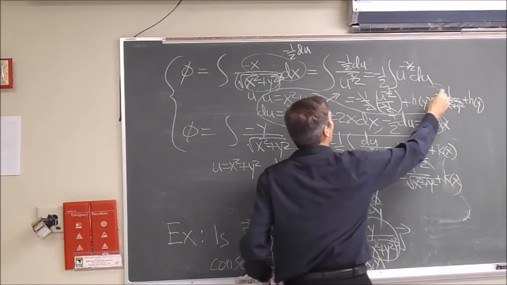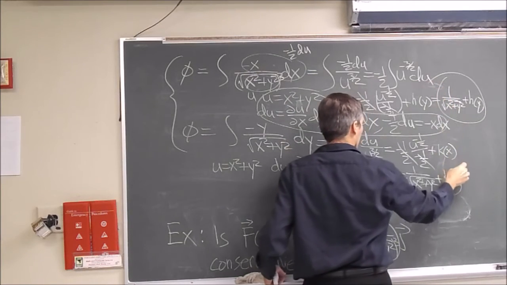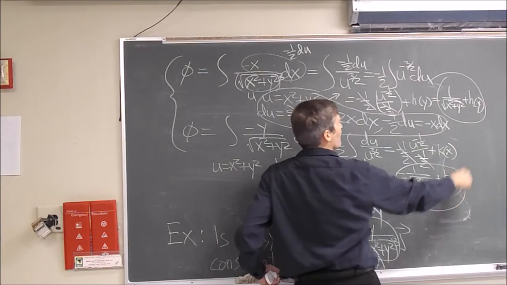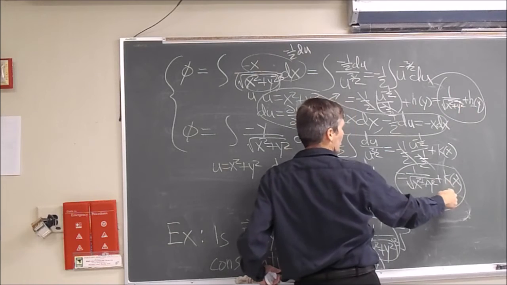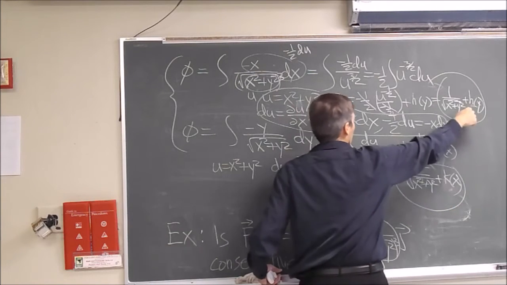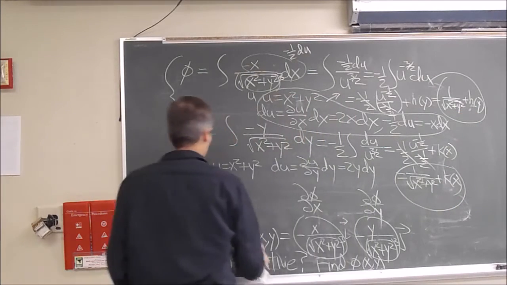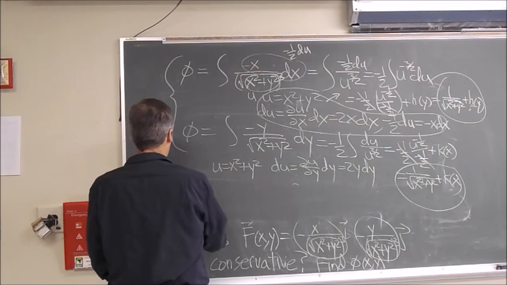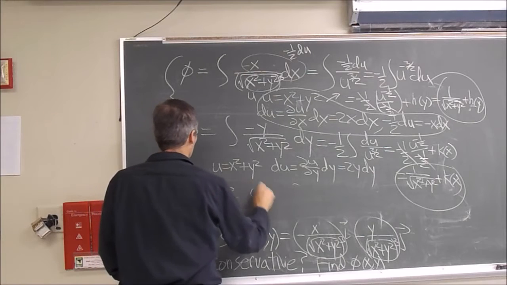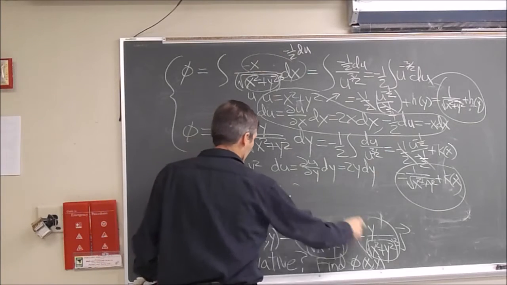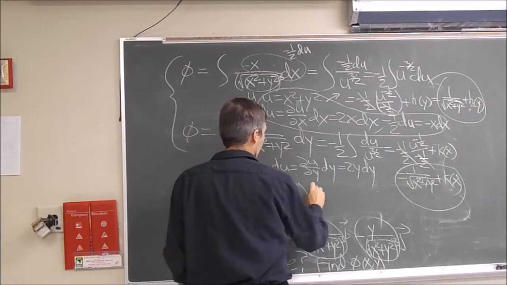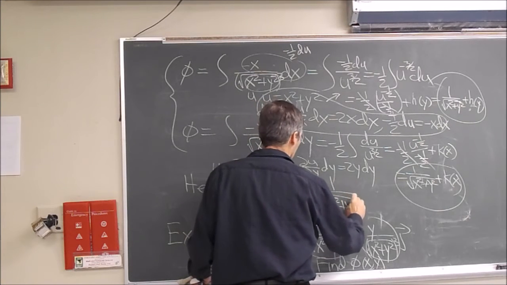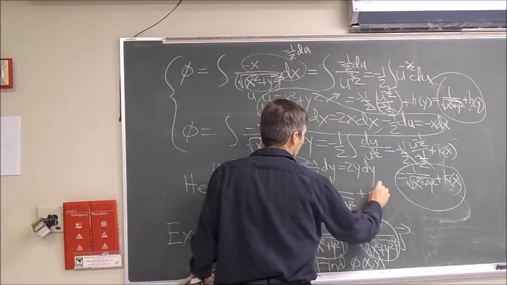Now we can make these match, this one and this one, if and only if h of y and k of x are some constant, right? This one can depend only on y, this one can depend only on x. We can make these match if we declare these to be a constant. Hence we deduce, in this problem, that there is a potential, there is a function that has this gradient. It's any function of this form, 1 over the square root of x squared plus y squared plus any constant you like, c.